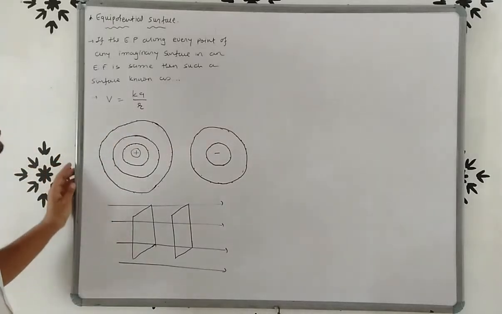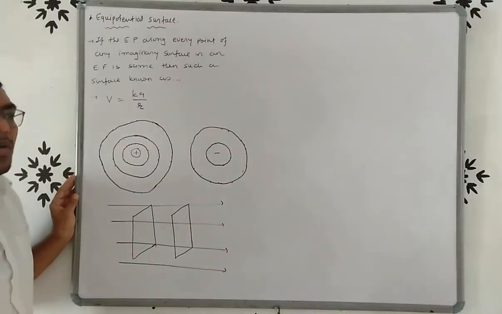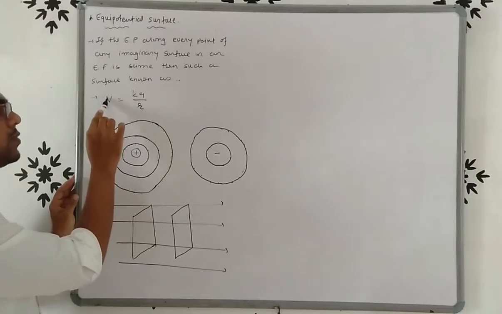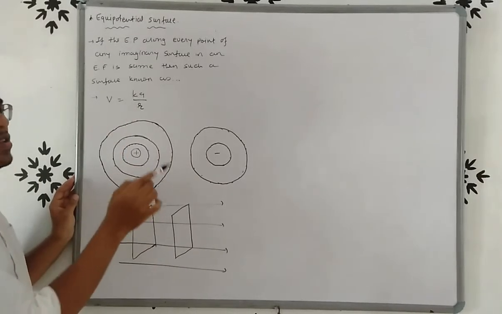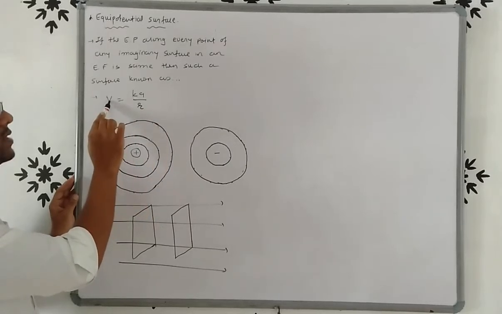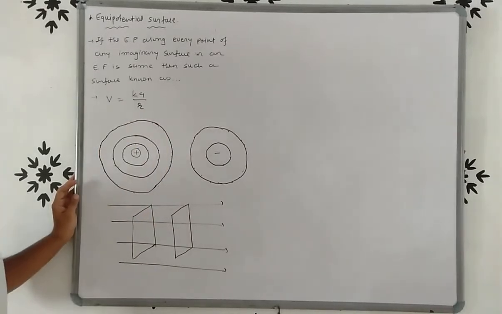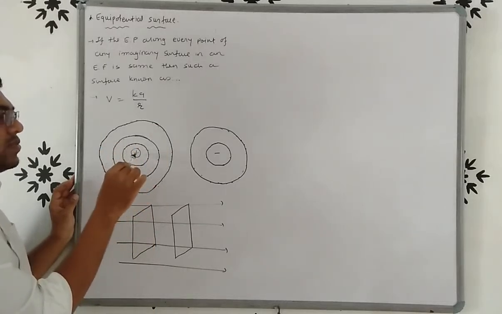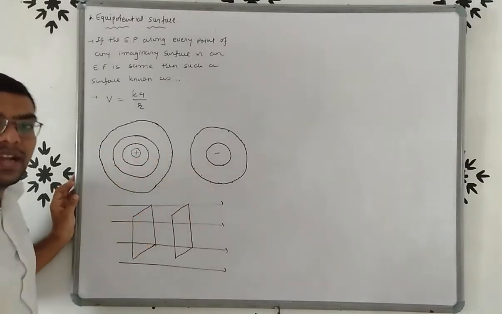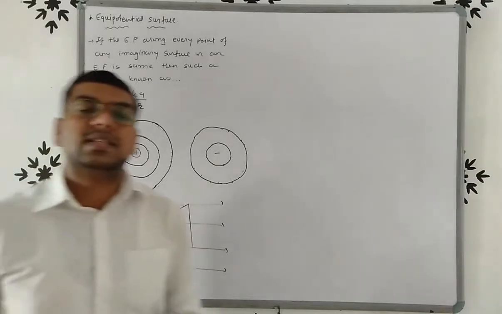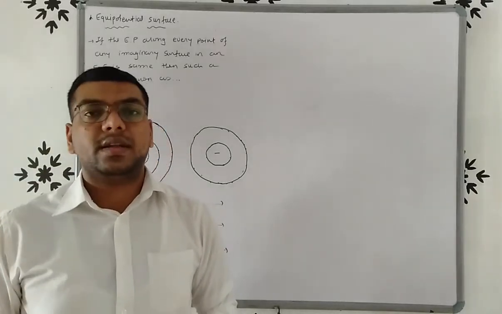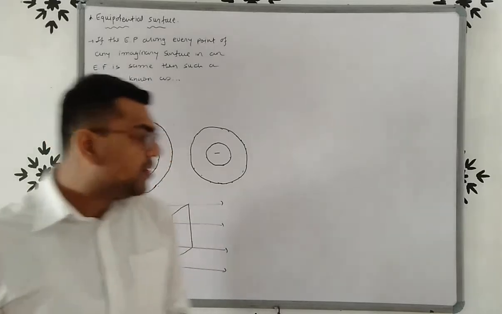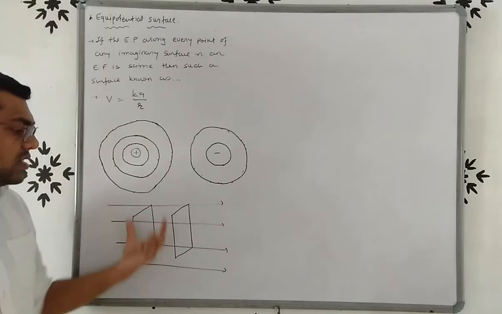For an equipotential surface the potential will all remain the same, that is V equals kq by r. So friends, these are the equipotential surfaces for positive charge, this is for negative charge. If you combine this, then this is the equipotential surface for electric dipole, then this is the equipotential surface for uniform electric field.